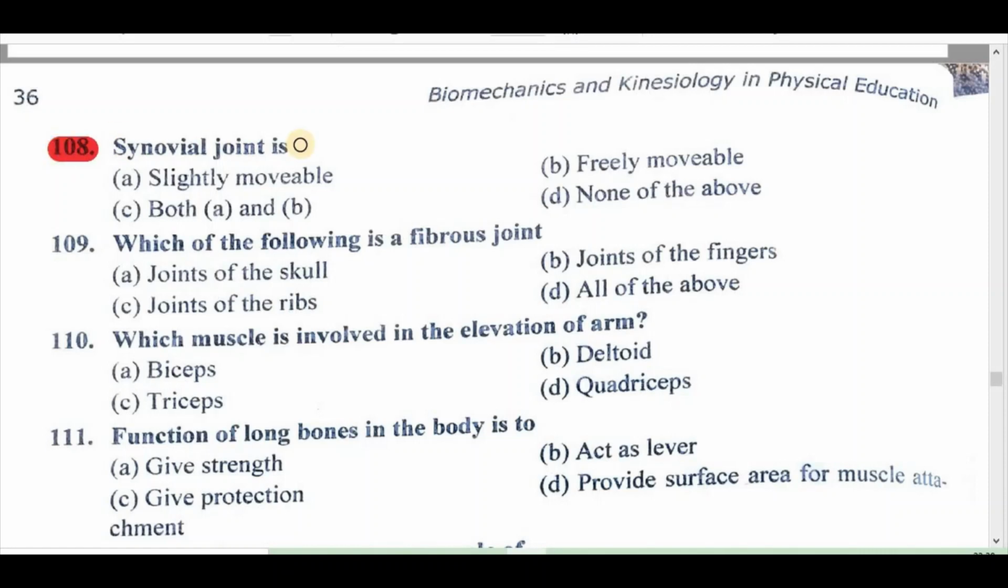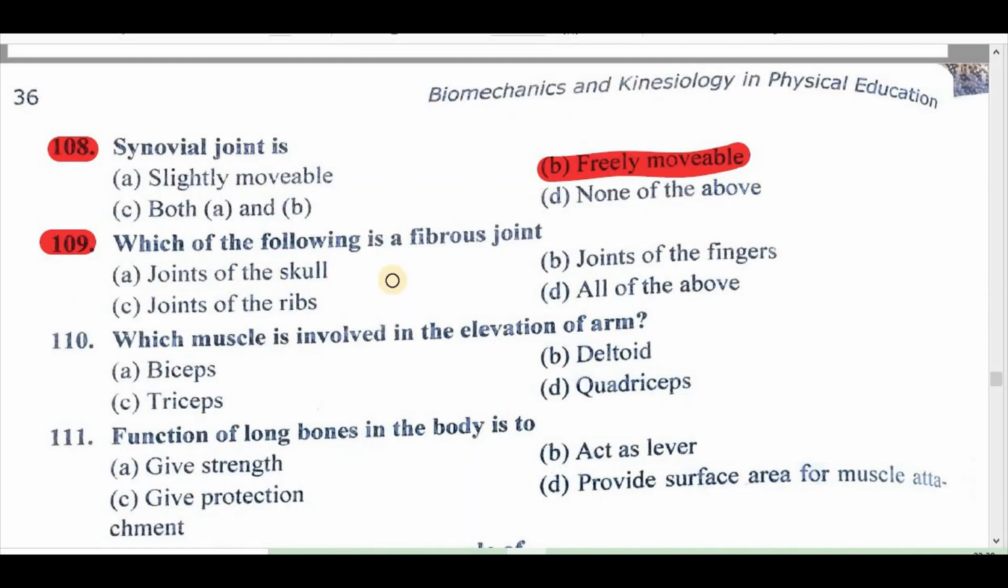108. Synovial joint is: A. Slightly movable, B. Freely movable, C. Both A and B, D. None of the above. Right answer is B. Freely movable.